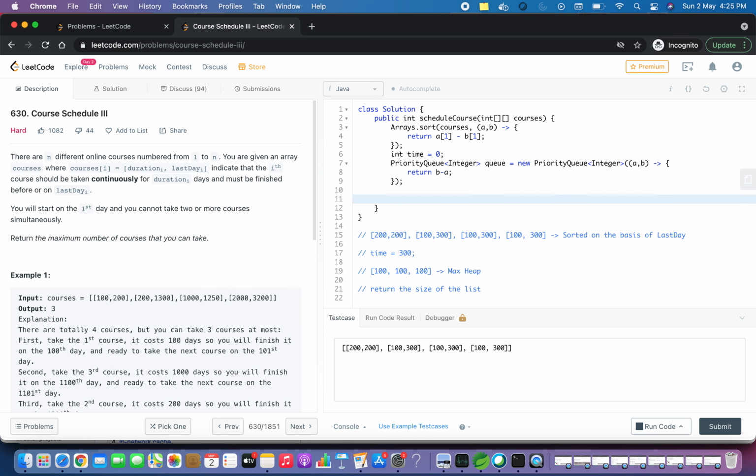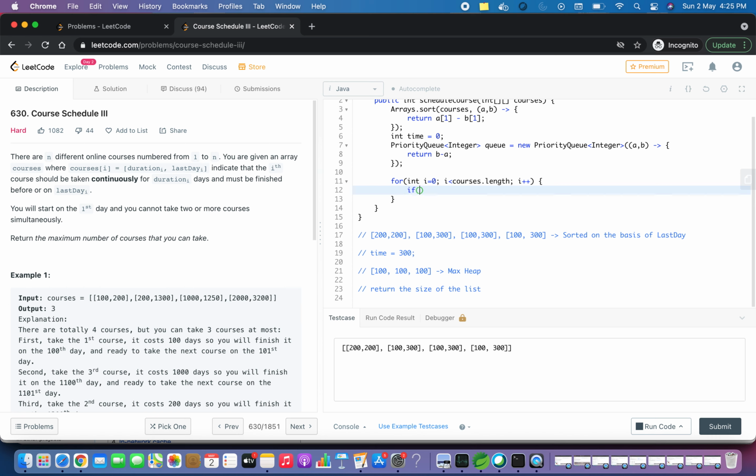Now let's move on. We can iterate through the courses. We'll start with int i equals 0, i less than courses.length, i plus plus.